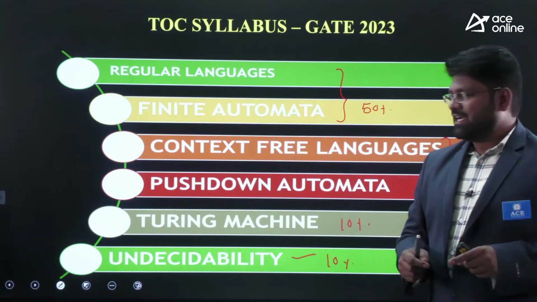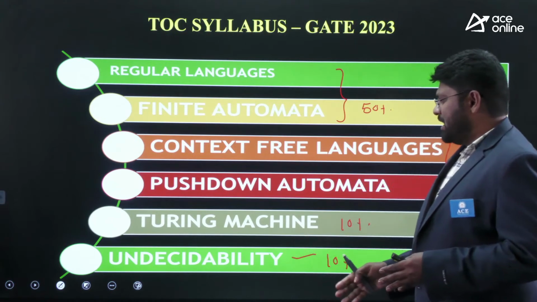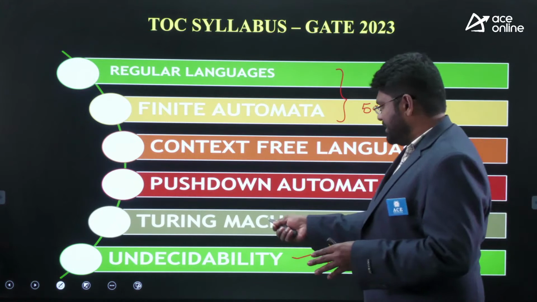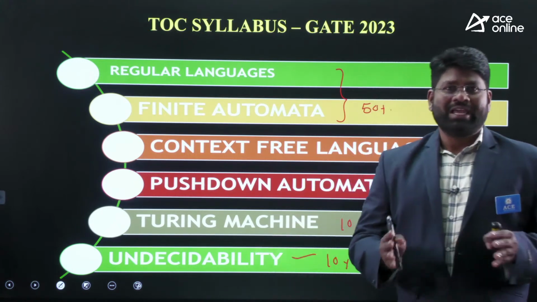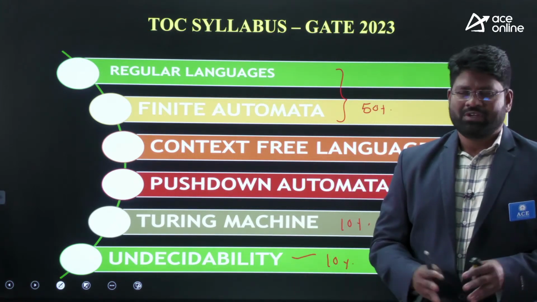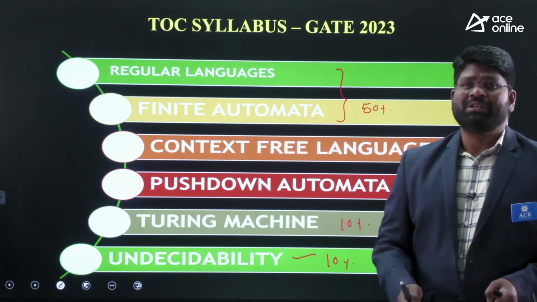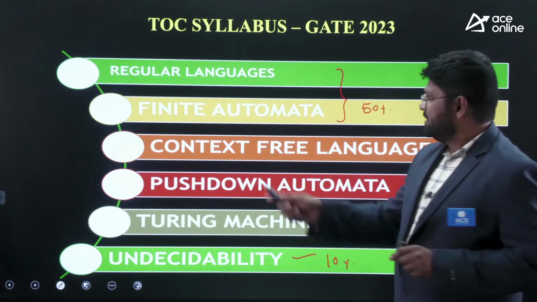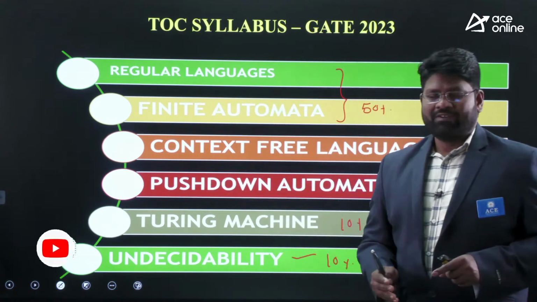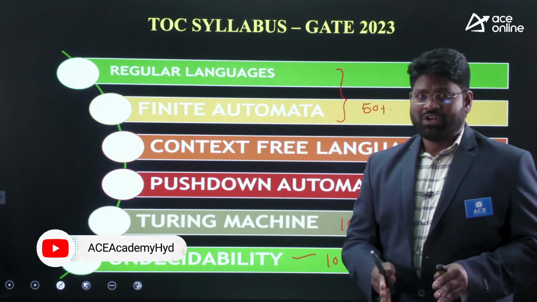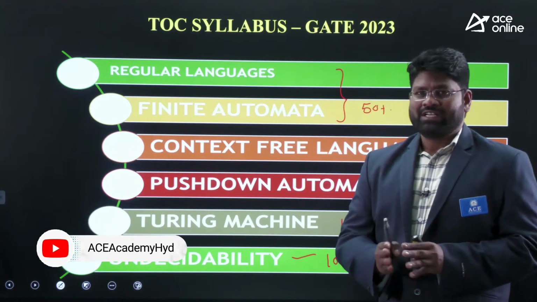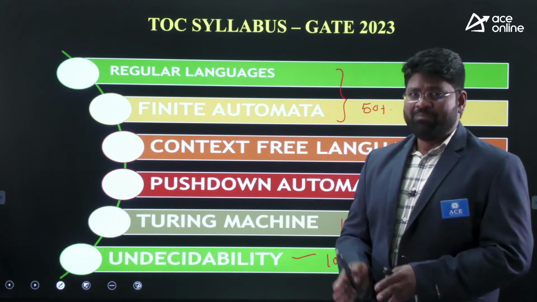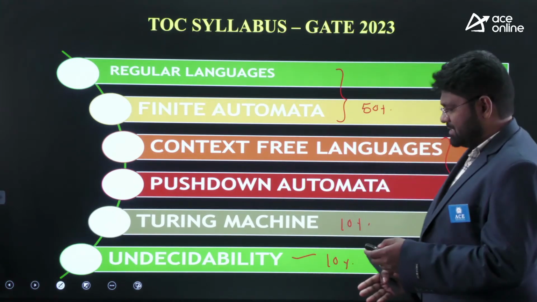Also remember that undecidability concepts, or Turing machine concepts, whatever you are going to study from here, are mostly theory based questions. Most of the time you can expect them to be theory based questions. But problem solving based concepts are these four: regular languages, finite automata, push down automata, and context free languages. They are the four titles that are very useful and important in the problem solving areas.